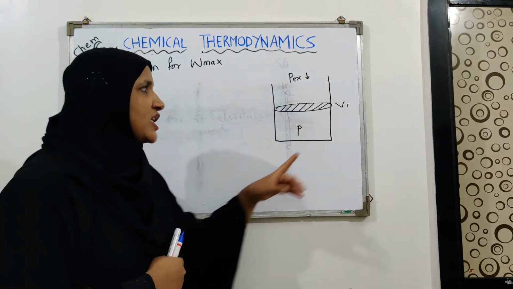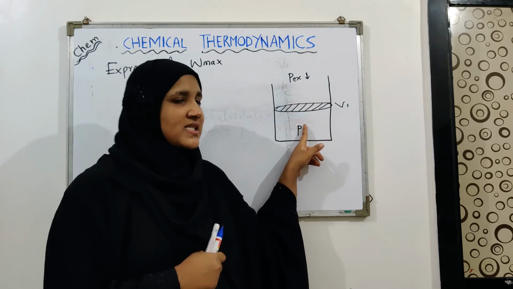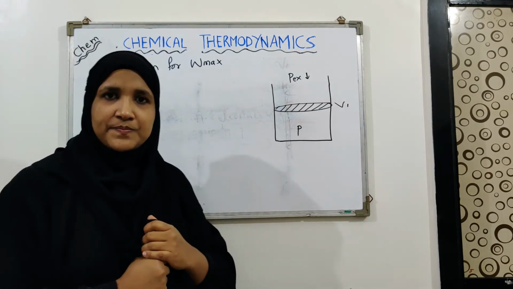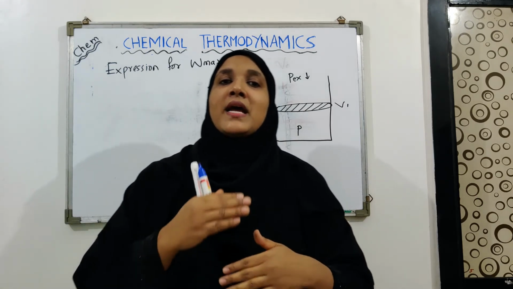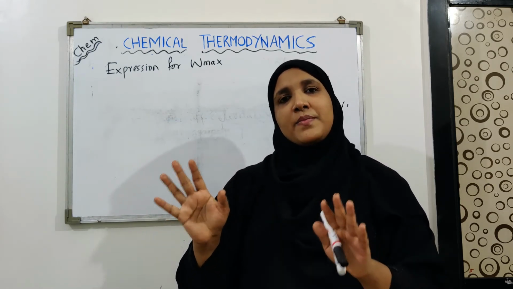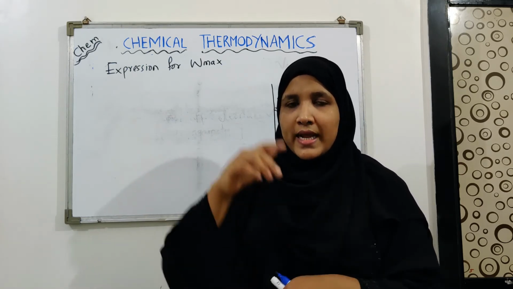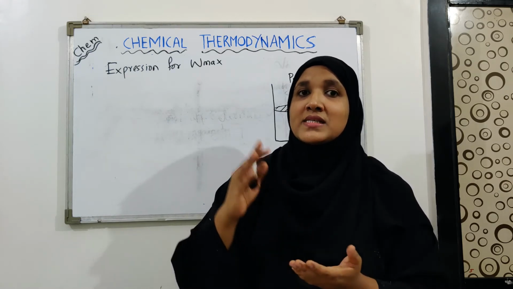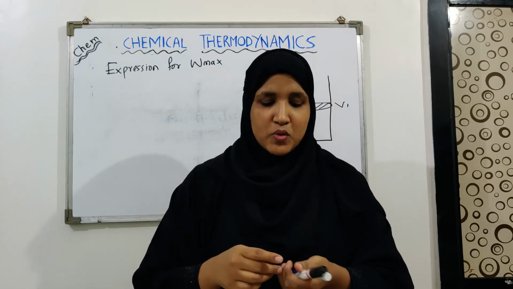Okay, let's say the initial volume of the ideal gas is V1, the pressure of the gas is P, and the pressure that is acting on the piston is P external. Now let's say that this gas expands isothermally and reversibly. Isothermally means what? The temperature remains constant. We are assuming that the temperature is constant throughout. And this gas undergoes expansion in a reversible manner. It means the process can be reversed any time by a slight increase in the opposing force.